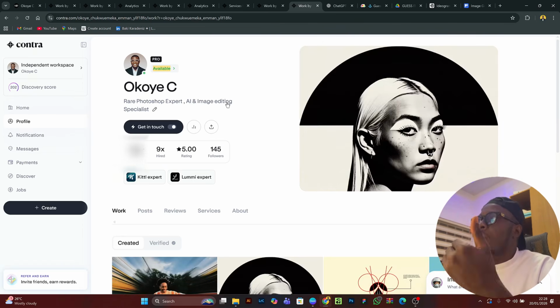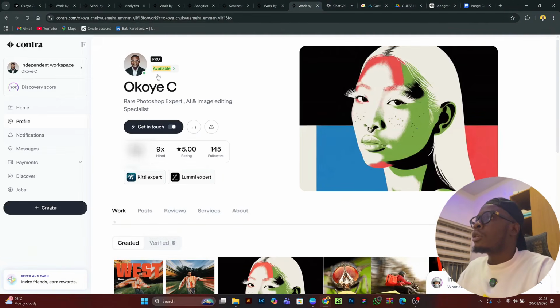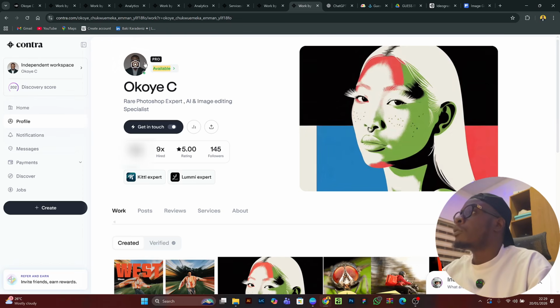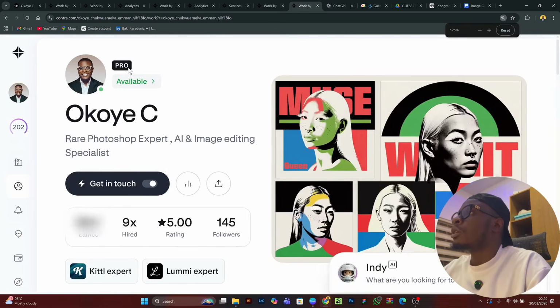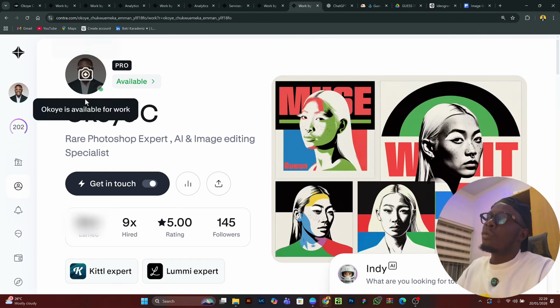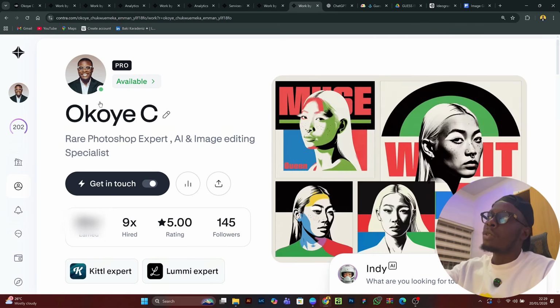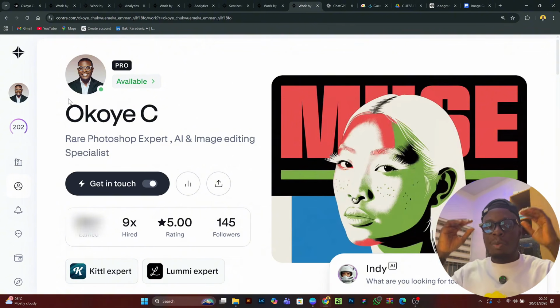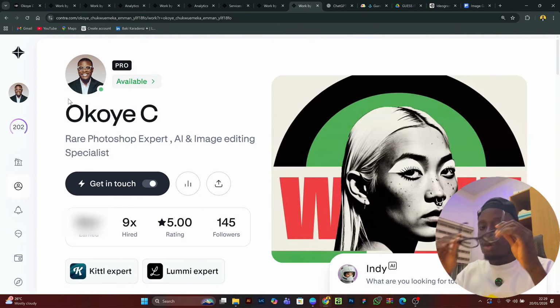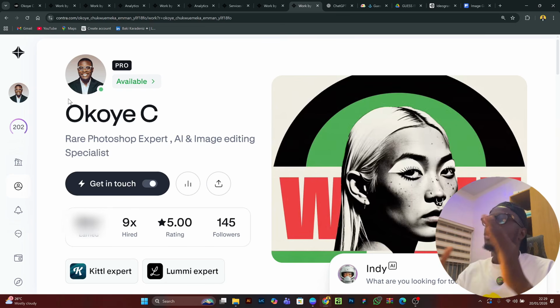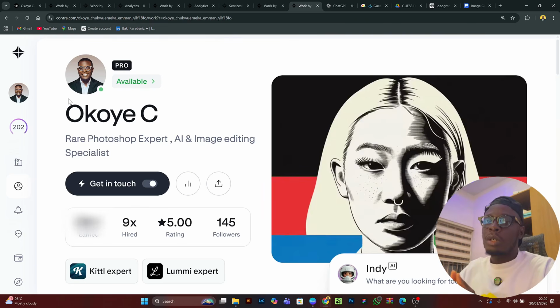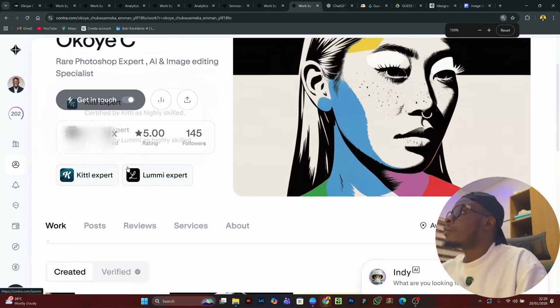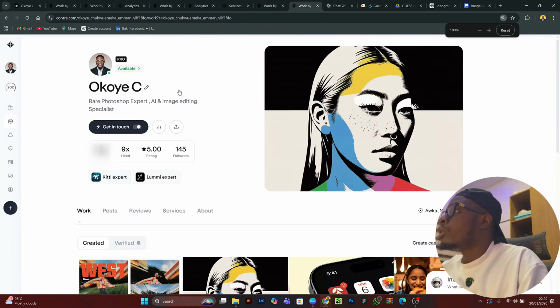You need to have a standout profile photo. I cannot say this enough. This is my profile photo. Let me zoom in so that you guys can see. You see that this is a clear profile photo. It doesn't have anything disturbing in the background, and I'm smiling. It's a clear headshot, not wearing any cap. You can put on your glasses or remove them, it depends. But make sure you look approachable, you look professional, and you smile the same way I'm smiling here. It actually attracts clients, and it makes you look professional.